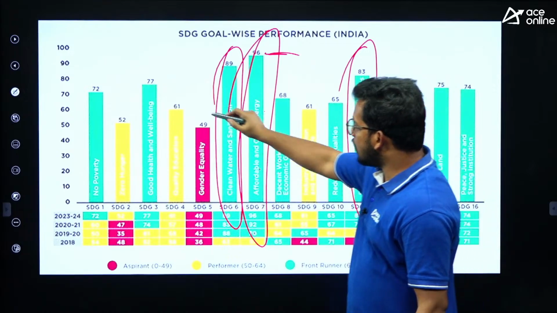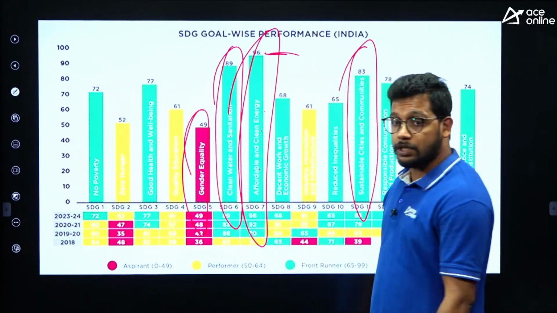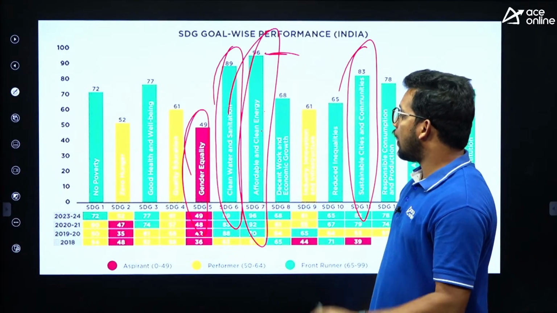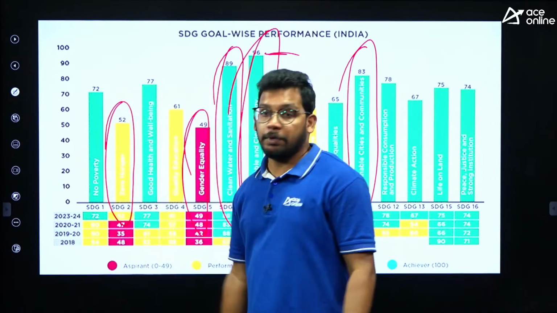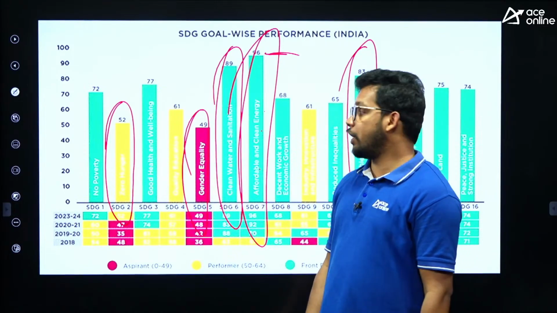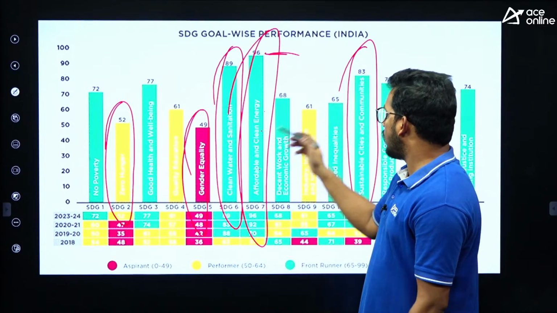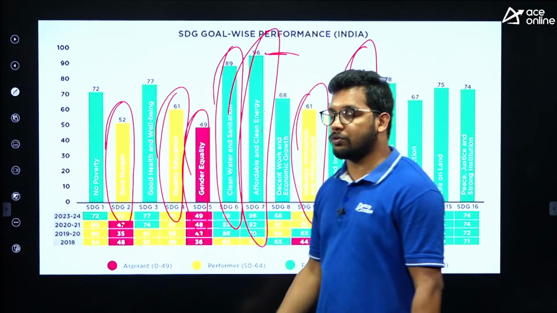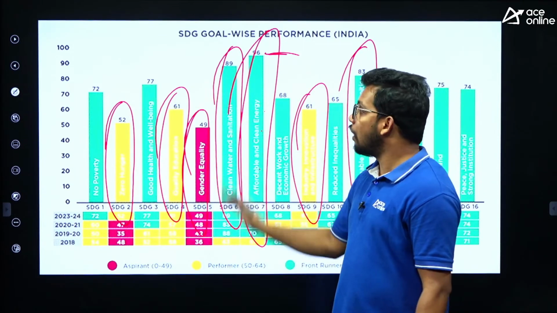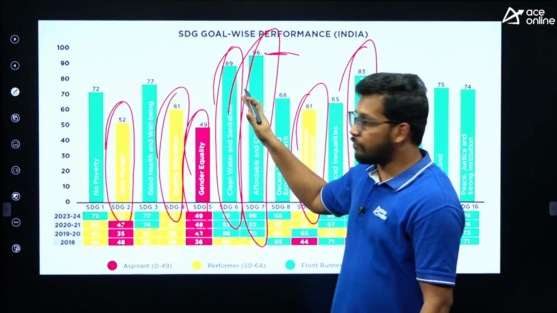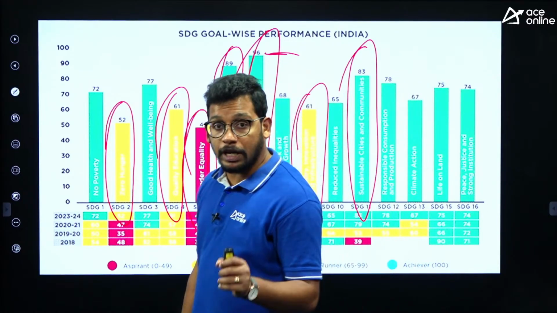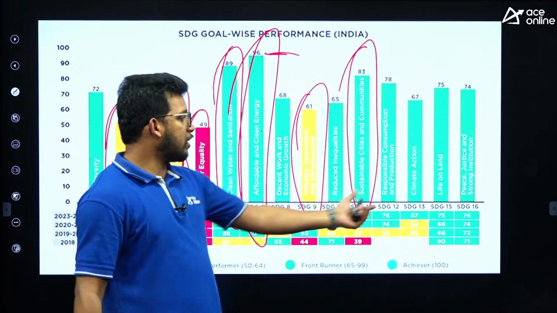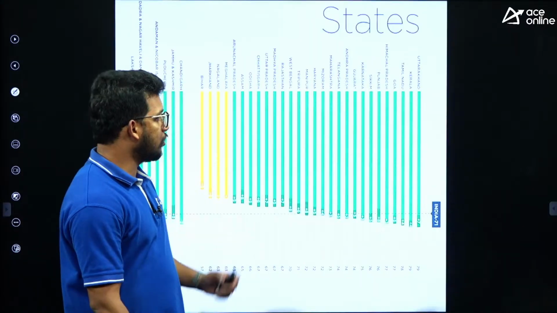And the least comes gender equality. So in terms of gender equality, India is performing very badly, right? And then followed by zero hunger. That means people are struggling a lot with hunger as well. Then comes industry innovation and quality education. So these are the least performers, right? You need to remember the top 3 performers and the least performer. A very, very important fact for our exam. And it was estimated for 16 sustainable development goals.